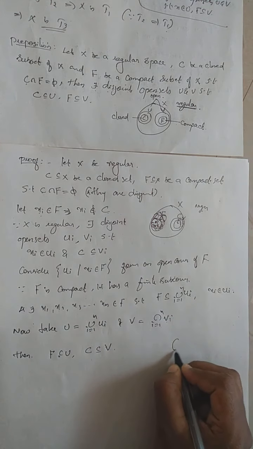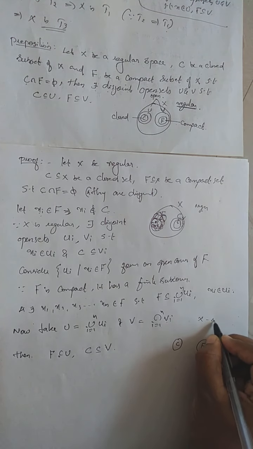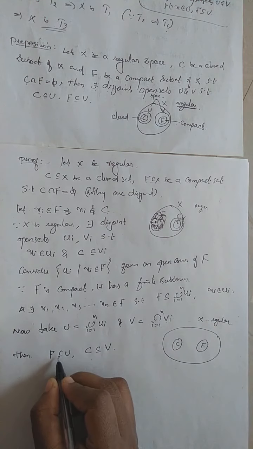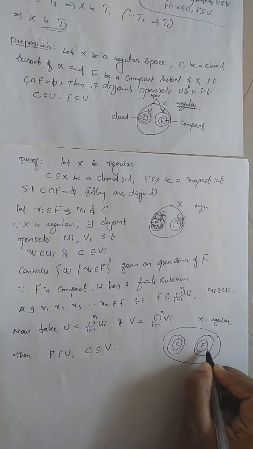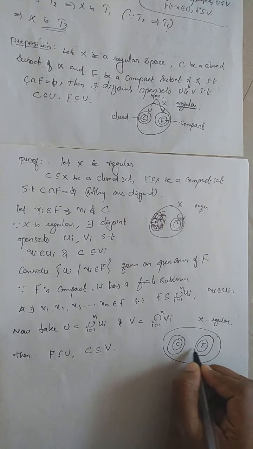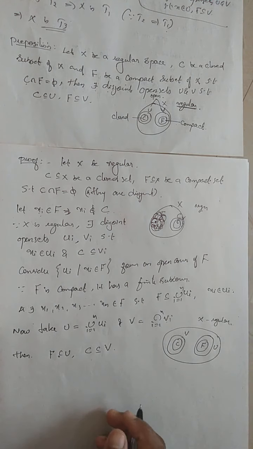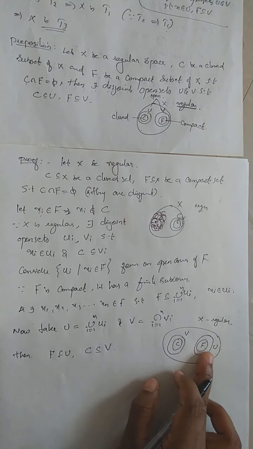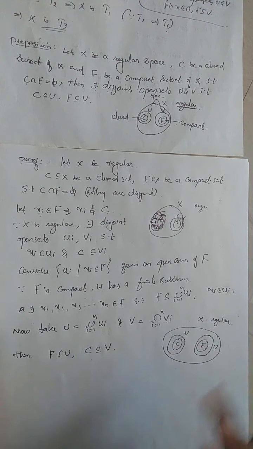So when you consider a closed set C and a compact set F in a regular space X, we have open sets U and V such that F is contained in U and C is contained in V. That means a closed set and a compact set can be separated by mutually disjoint open sets in a regular space.